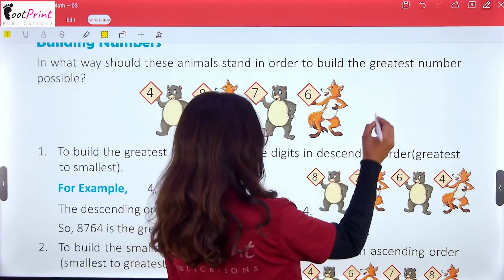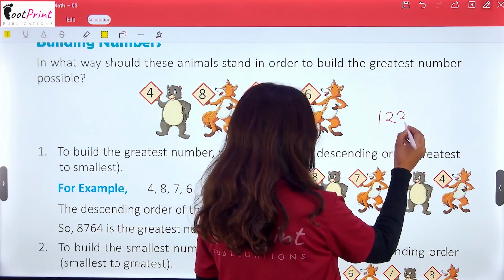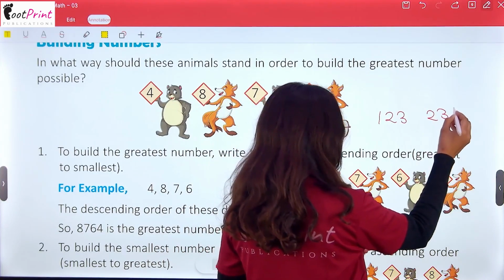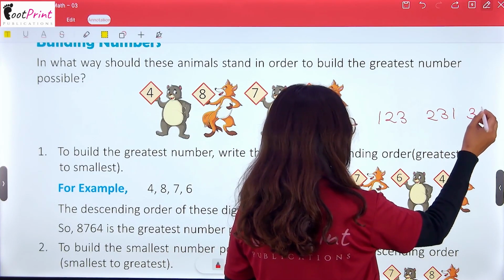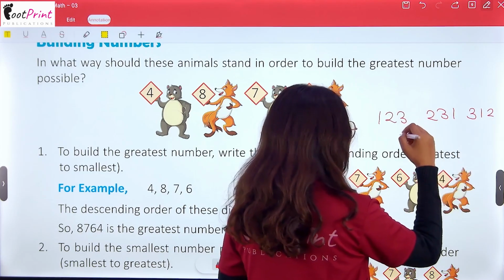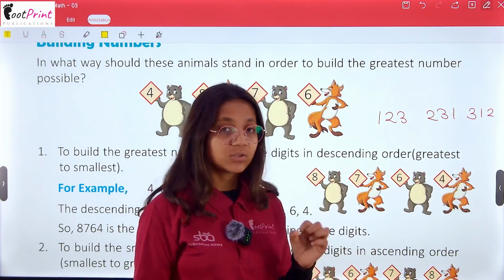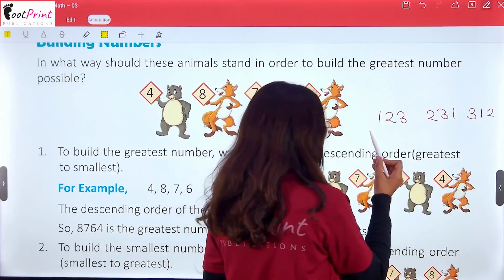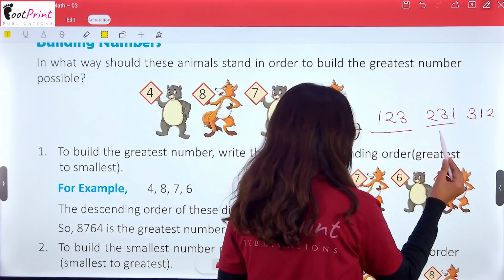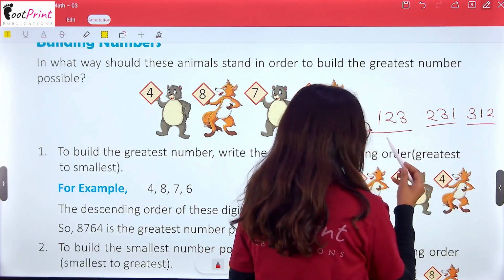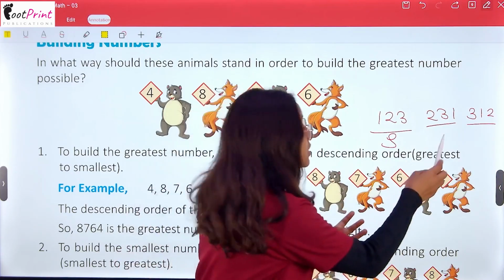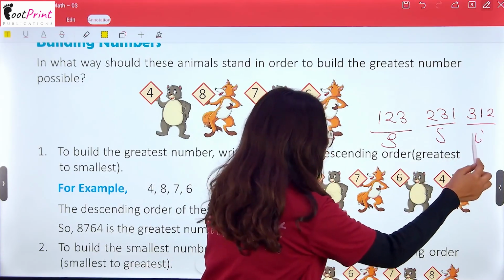See, if I have 1, 2, 3, if I have 2, 3, 1, and if I have 3, 1, 2, there are so many differences. See, this is the smallest, then this, and this. This is the very smallest, then this is smaller than this, and it is the greatest.